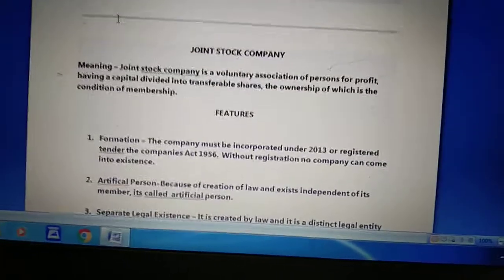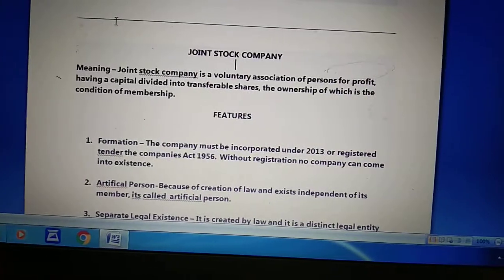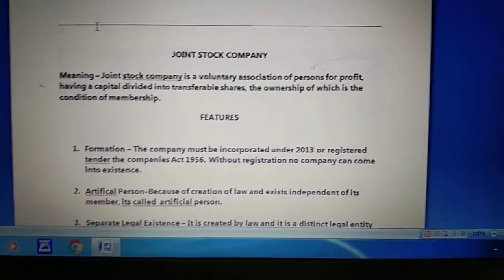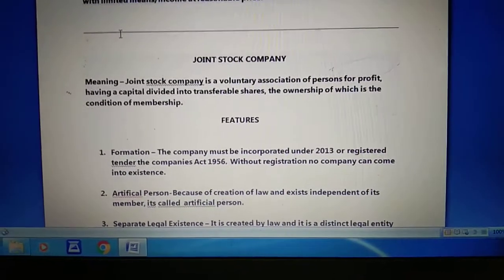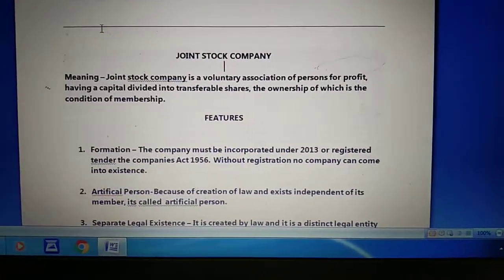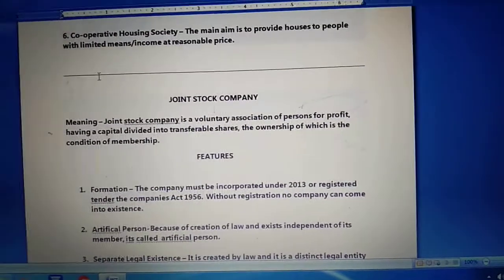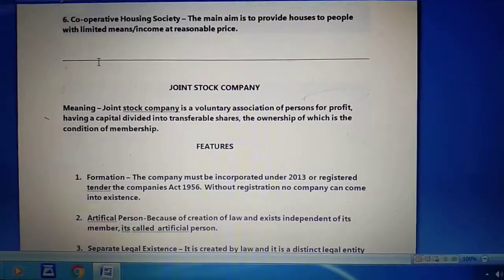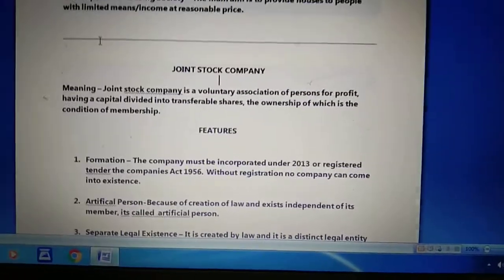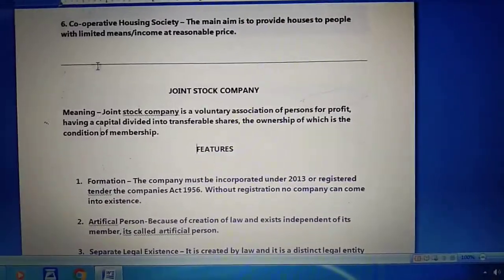Now children, shares can be freely transferred from one shareholder to another, except in a private company. It means when we talk about a public company, a joint stock company, shareholders can easily sell or buy their shares from one person to another, but not in the case of a private company. So now, according to all these points, let's go through the features of a joint stock company.